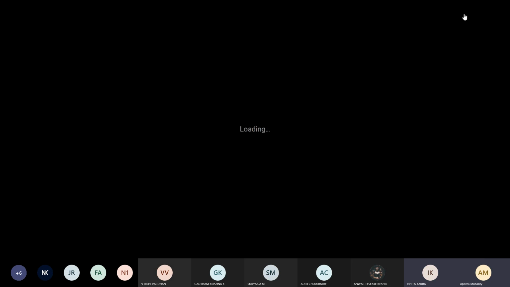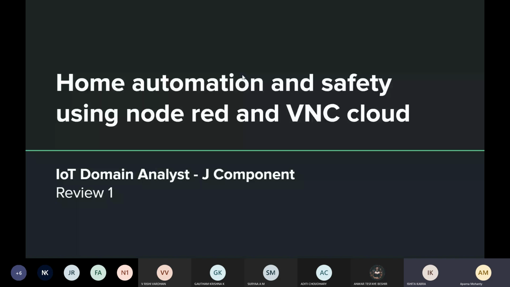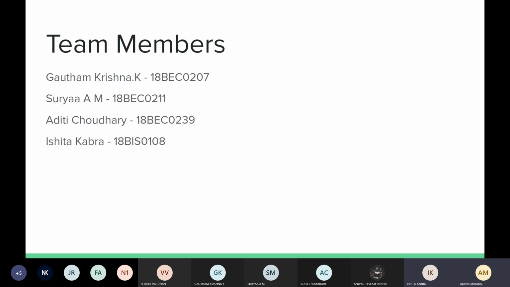Ma'am, is my screen visible? Yes, yes. So our project is home automation and safety using Node-RED and VNC Cloud. So these are our team members. Somebody else is doing home automation, right? What is the difference there? Ma'am, I'm not sure about the other team, but I'll run you through our project and let you know about the USPs of our project.